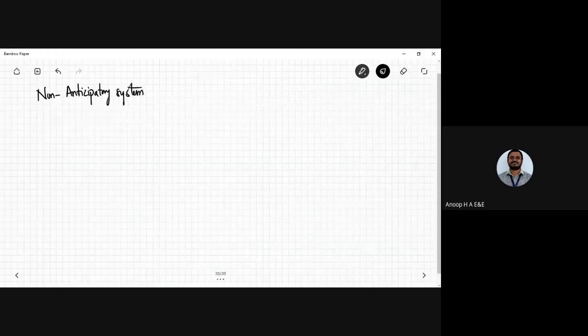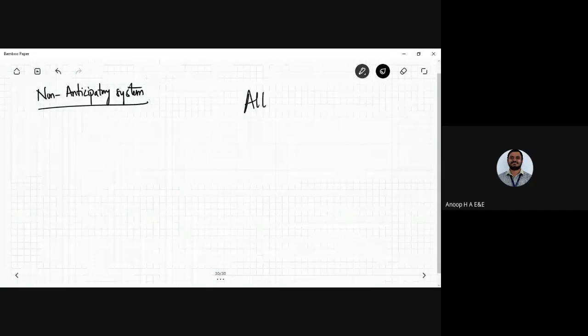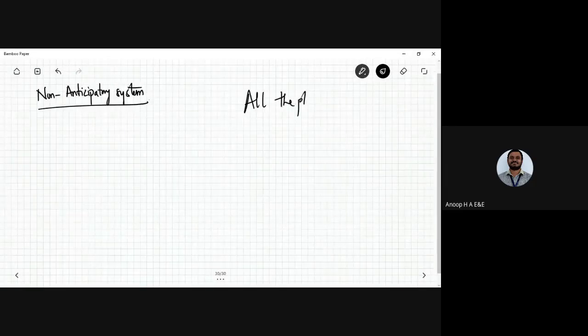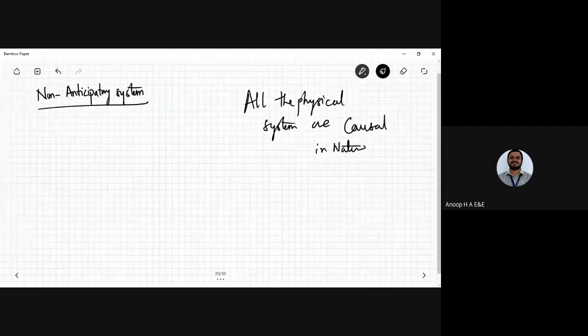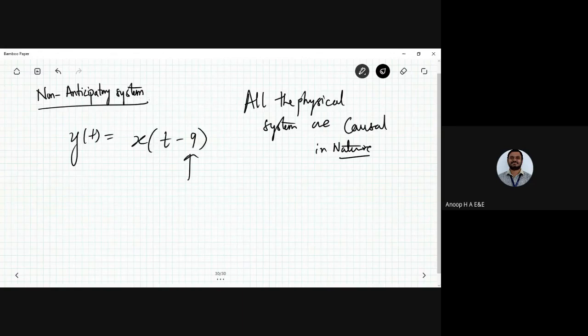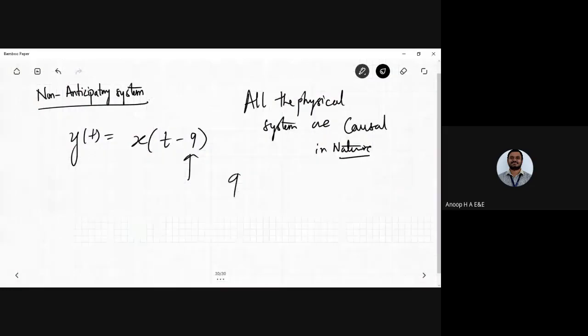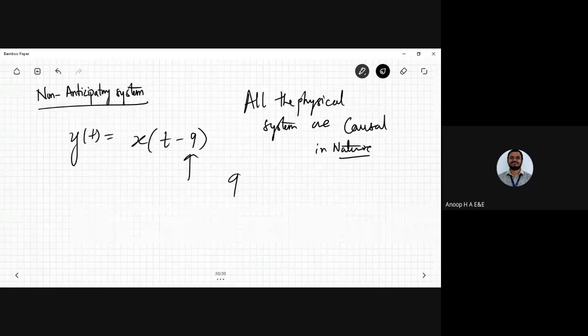Okay, so I can call this one a non-anticipatory system. All the physical systems are causal in nature. So where you have any such signal, say y of t, any signal, say x of t minus 9, so t minus 9, 9 seconds. The present output, that is y of t, will be equal to the inputs 9 seconds earlier.